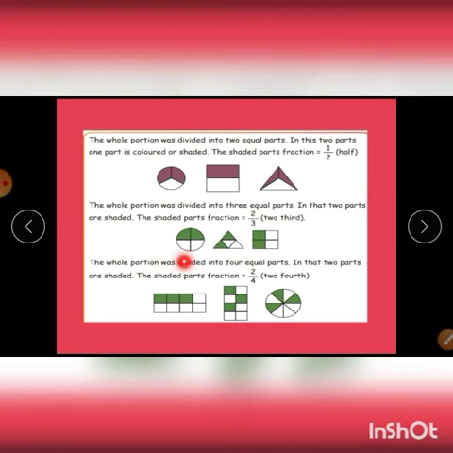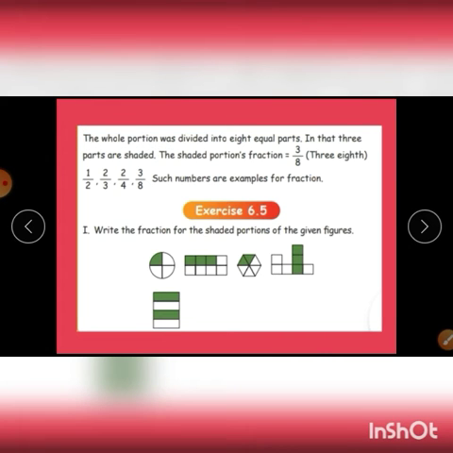Look at this picture. The circle is divided into 4 equal parts. Out of these 4, 2 have been shaded. So the fractional part is 2 by 4. Like that, we have some examples for fractions: 1 by 2, 2 by 3, 2 by 4 and 3 by 8. Write the fractions for the shaded portions of the given figures. We want to write the fraction for the shaded portion of the given figures.